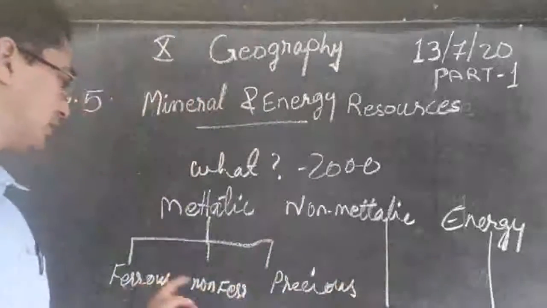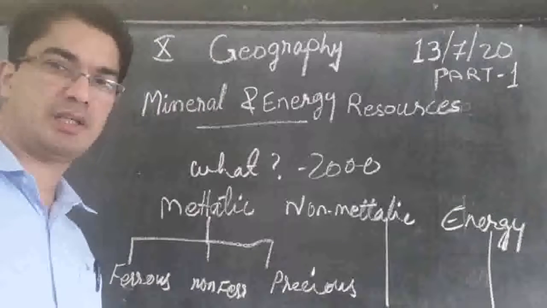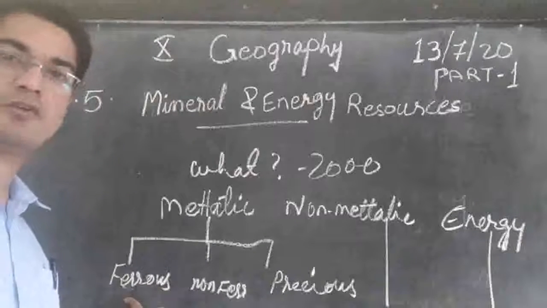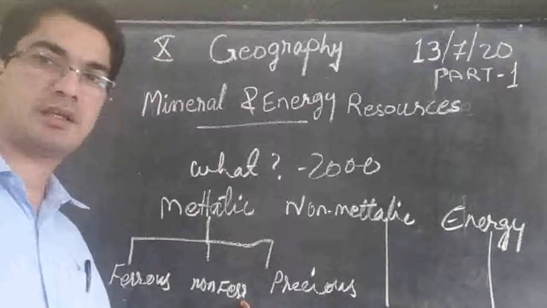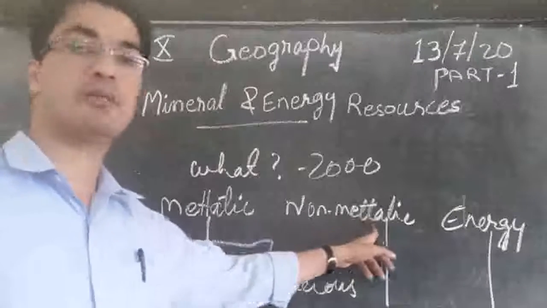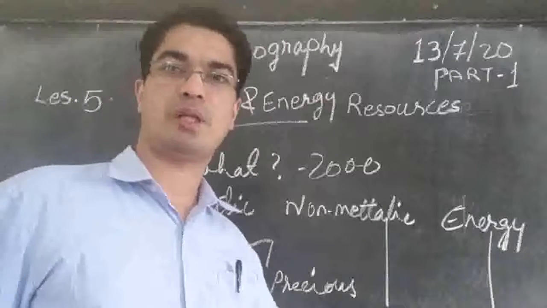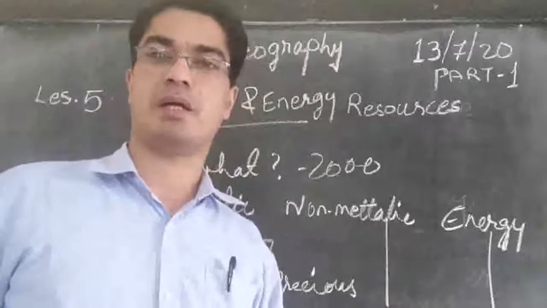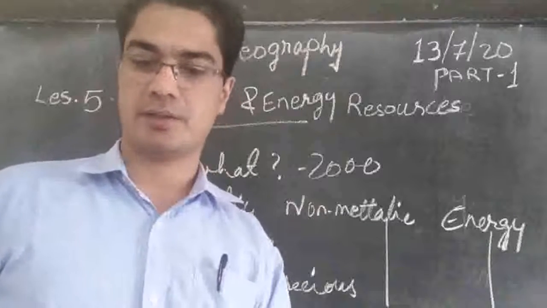In all these ferrous and non-ferrous, there will be some kind of metals. In ferrous there will be iron, and in non-ferrous there will be some metal other than iron. And non-metallic means there will be no iron at all, no metal at all. Like for example, mica, salt, there is no iron or no metal content there.